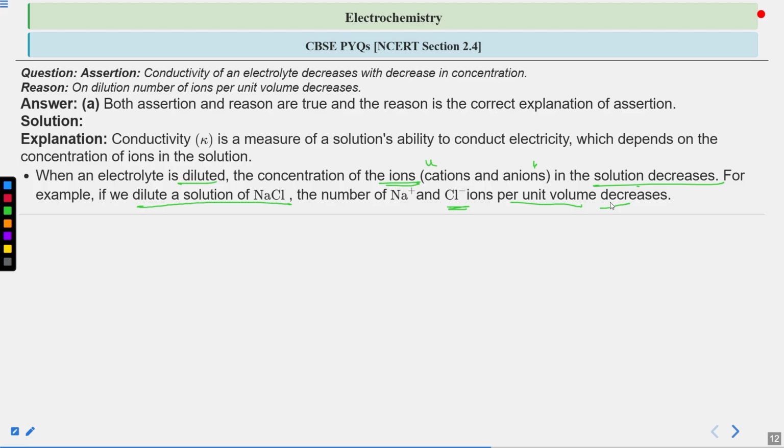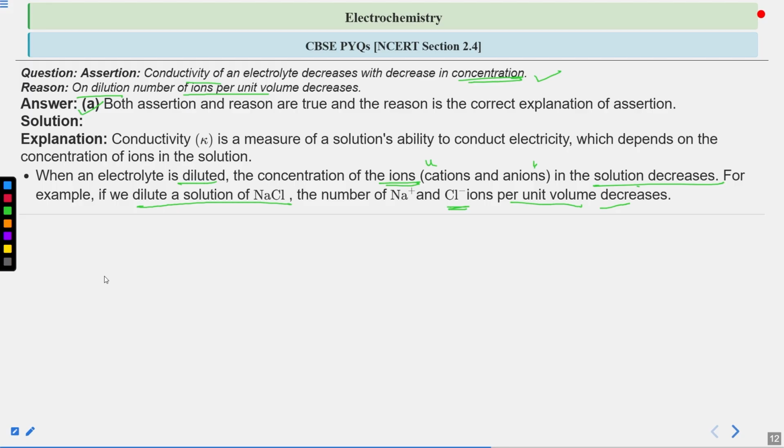So that is why the correct answer is option A, which is both assertion and reason are true, and the reason is the correct explanation of the assertion. The assertion says that conductivity decreases with decrease in concentration, which is correct, right? Now the reason says that on dilution the number of ions per unit volume decreases. The reason is also a correct statement, and it is also the correct explanation of the assertion statement, right? So that is why the correct answer is option A.